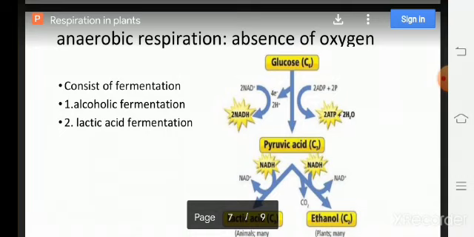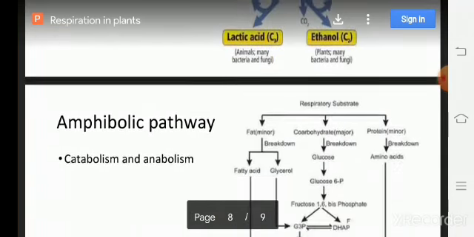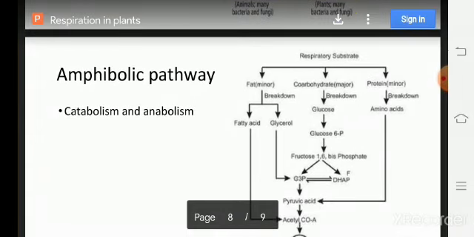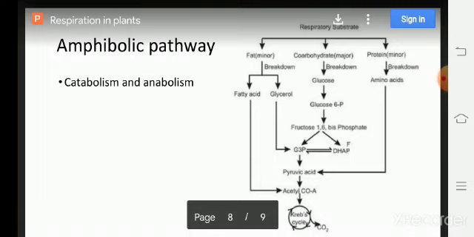Alcoholic fermentation takes place in yeast. Lactic acid fermentation takes place in bacteria. Another part is called the amphibolic pathway, which includes both anabolic and catabolic processes during the respiratory pathway.